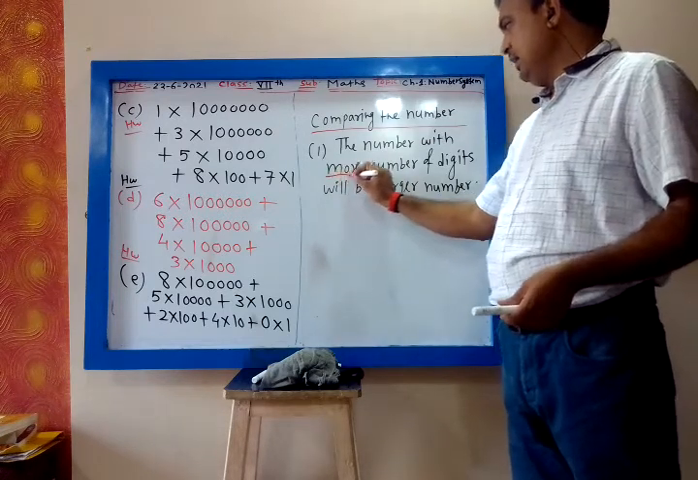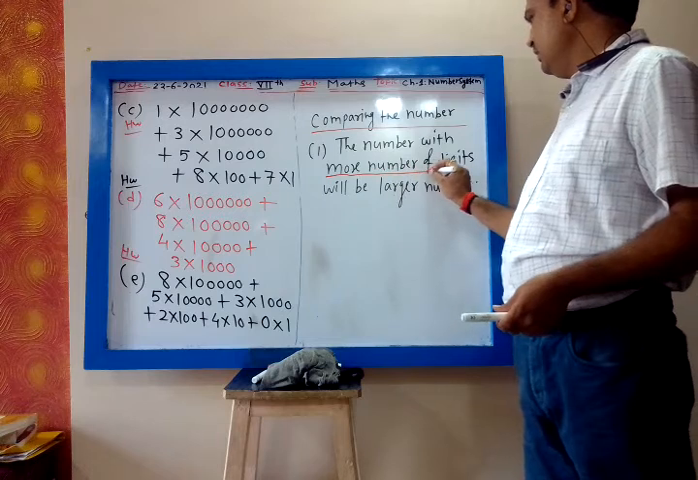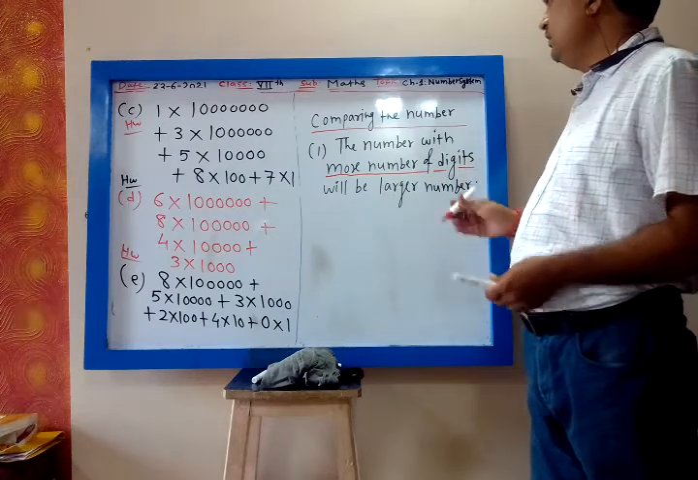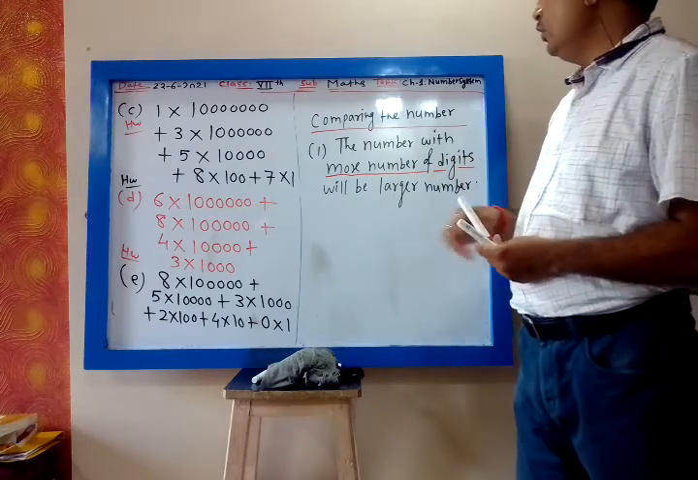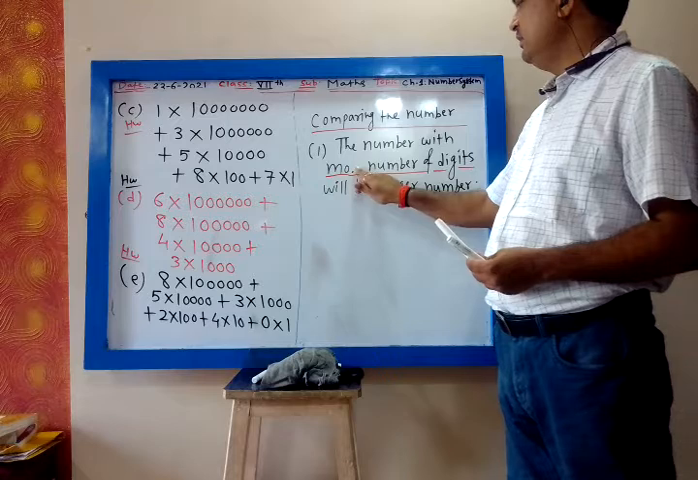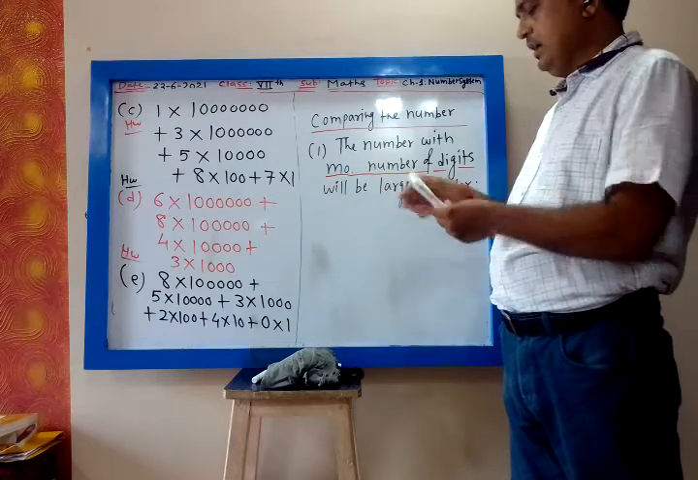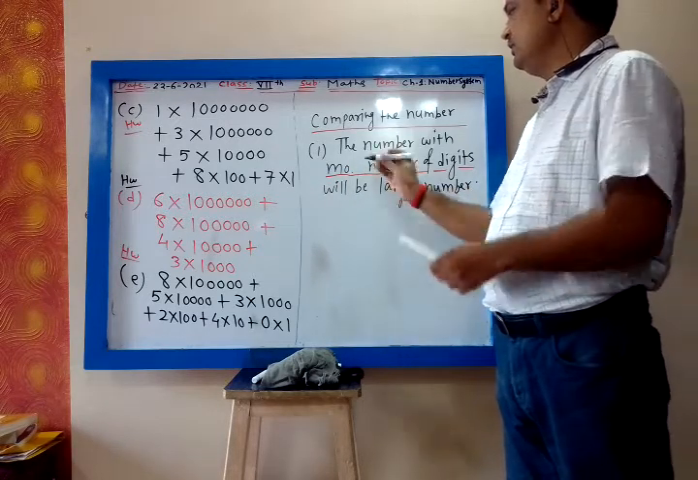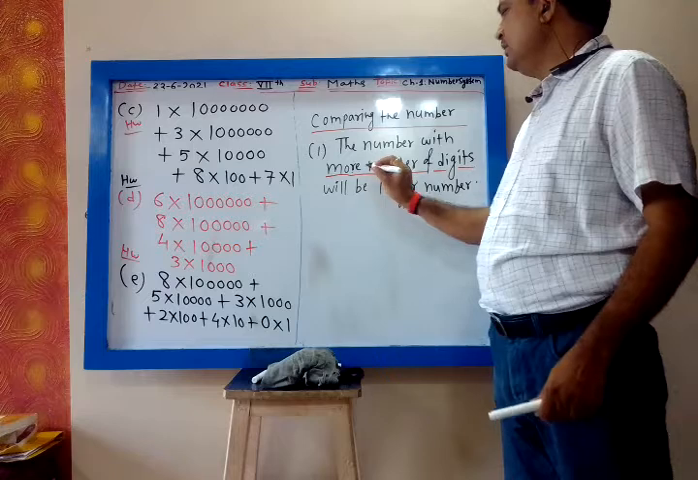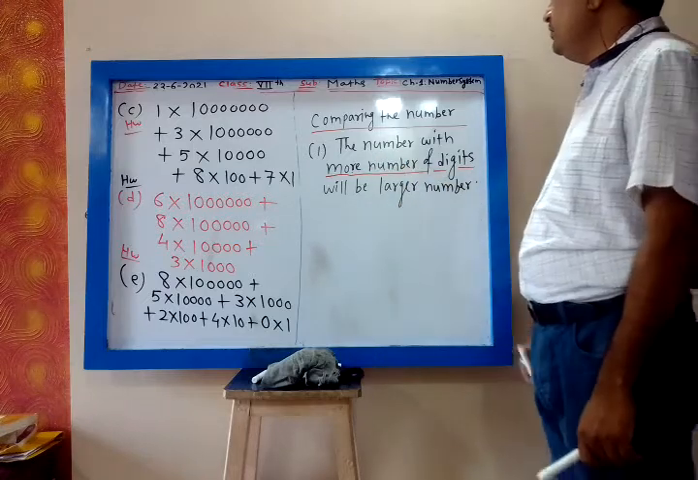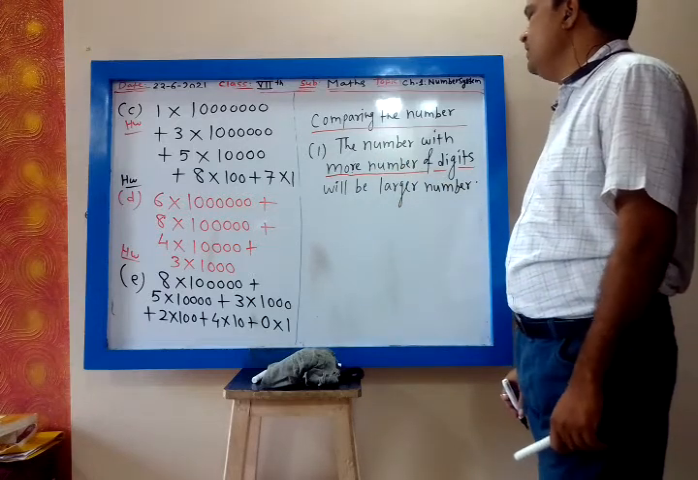The number with more, M-O-R-E, more. More means extra. The number with more number of digits will be the larger number.